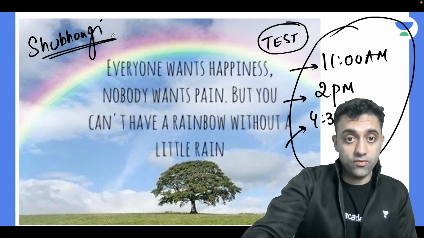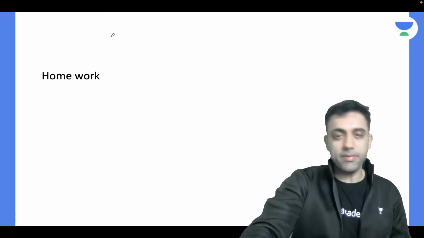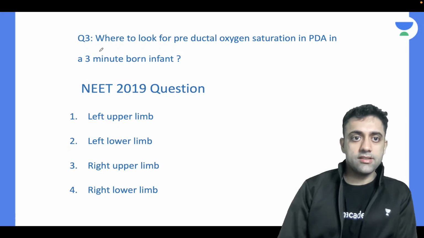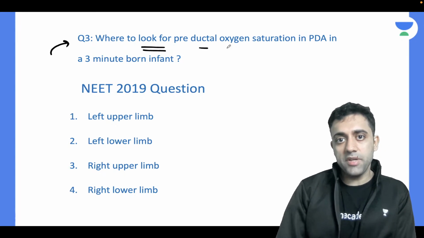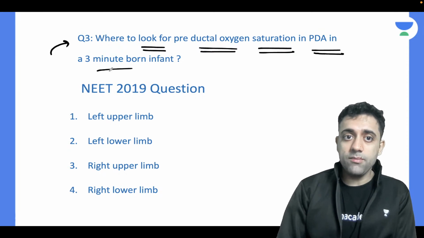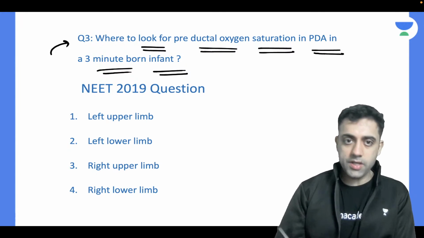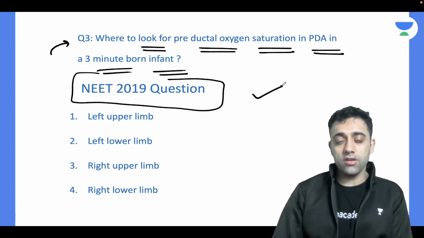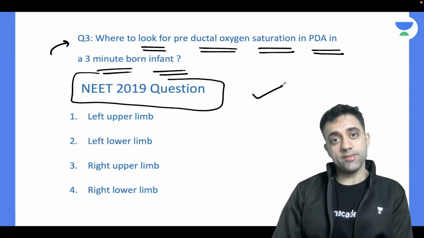And I have to give you homework, which Pancake always reminds me about. This is the homework for today's class, which I'll be discussing tomorrow. Where to look for pre-ductal oxygen saturation in a case of PDA in a 3-minute born infant. Take a screenshot of this question. This is a NEET 2019 question.